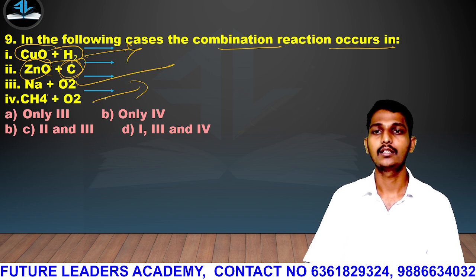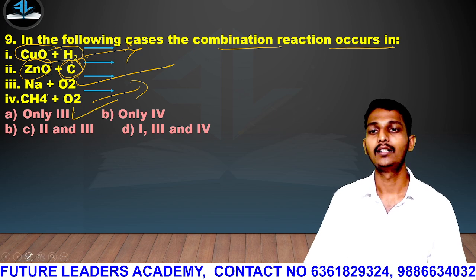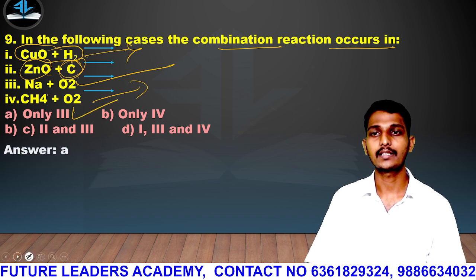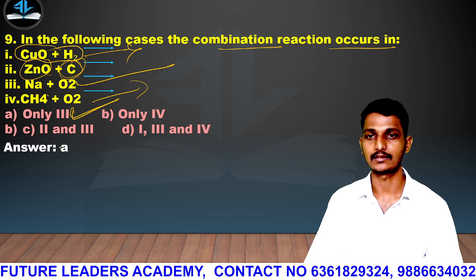Which one happens? Na plus O2. Okay, Na plus O2 happens. Only 3 will be the answer, right? So the answer is only 3, that is A is the correct answer.